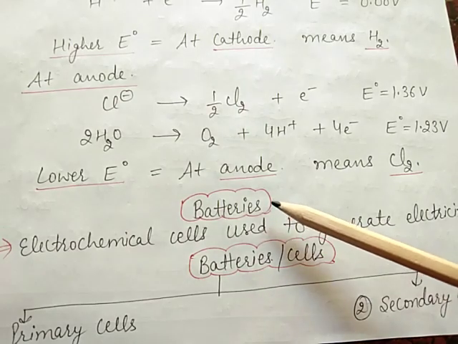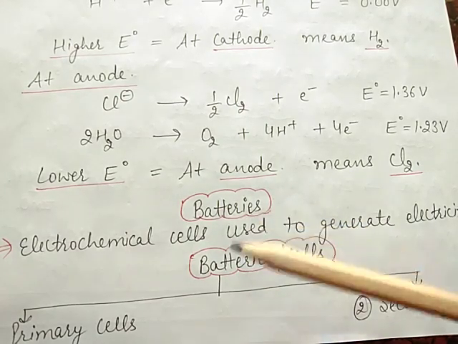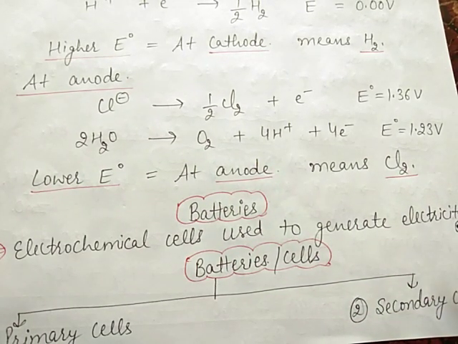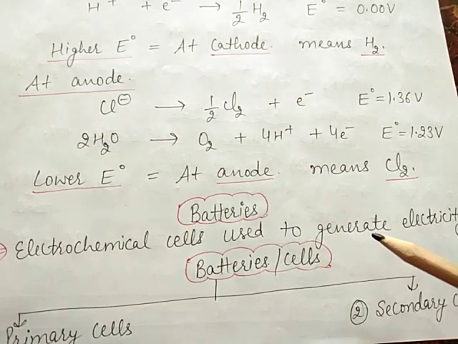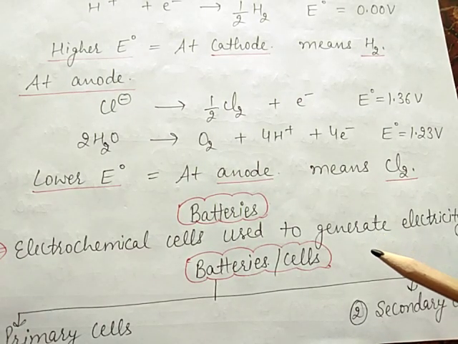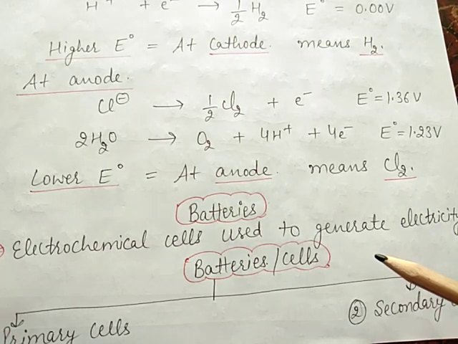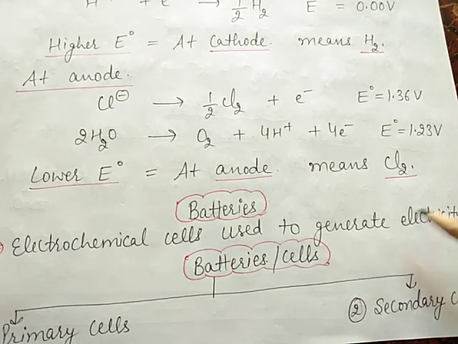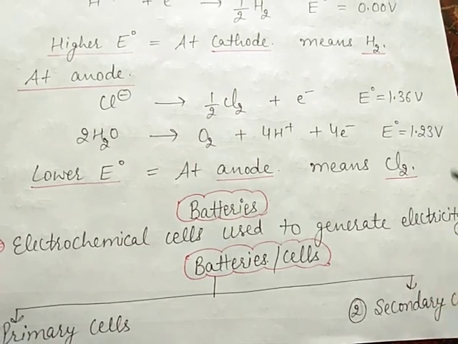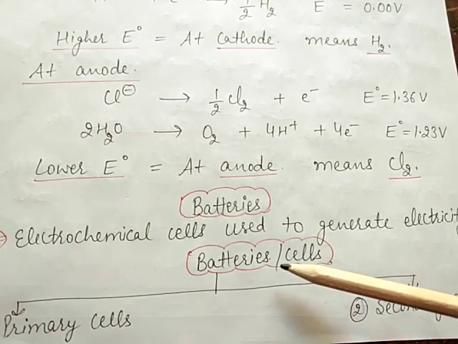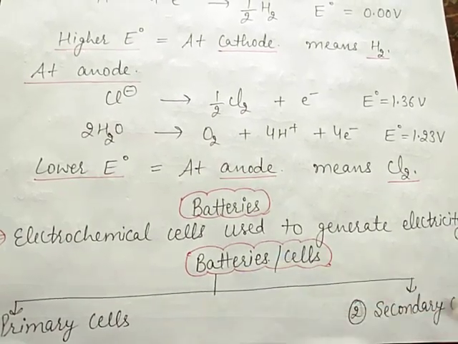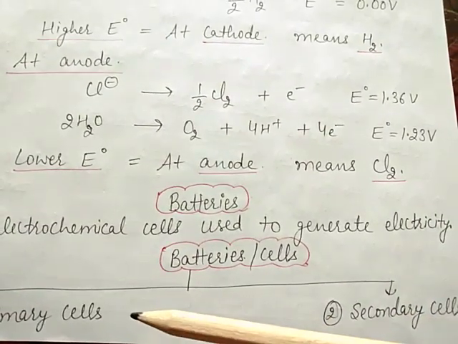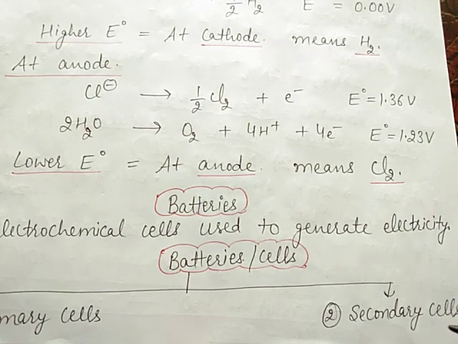What do you mean by batteries? Batteries are the electrochemical cells used to generate electricity. Any battery is made up of two or more galvanic cells connected in series, where chemical energy is converted into electrical energy. Batteries or cells are of two types, primary cell and secondary cell, meaning primary battery and secondary battery.